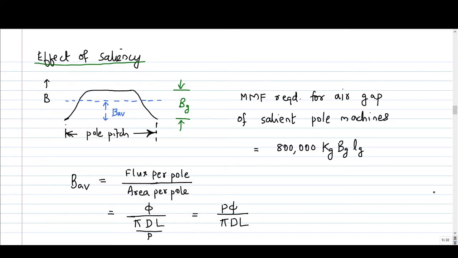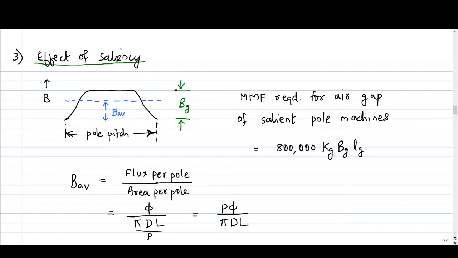Then the third challenge that we have seen in the introduction was how to handle saliency. So now you will see how that is accounted. This is the flux density distribution under one pole if we are using salient poles. It has a shape like this. You can clearly see that under one pole pitch flux density is not a constant value.